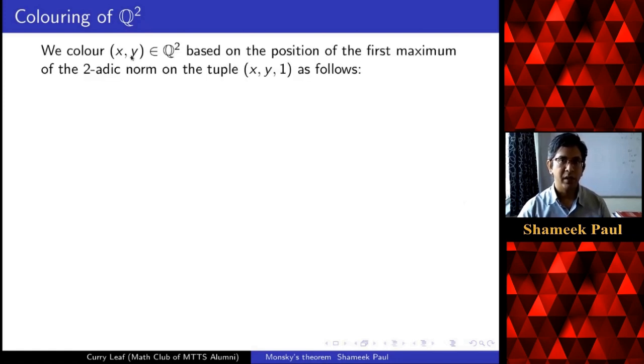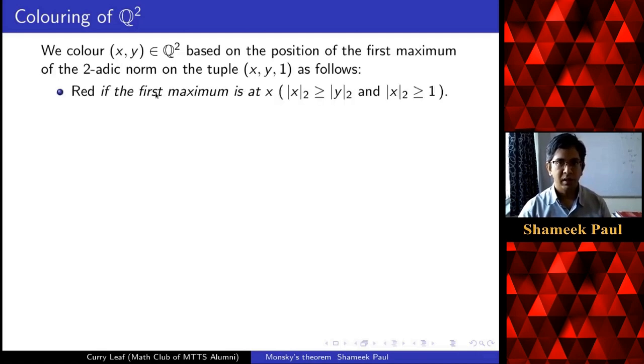If I have a point in Q2, then I look at the tuple x, y, 1 and I look at the two-adic norm of these numbers. Based on the position of the first maximum, we will color the point x, y. Let me explain that.